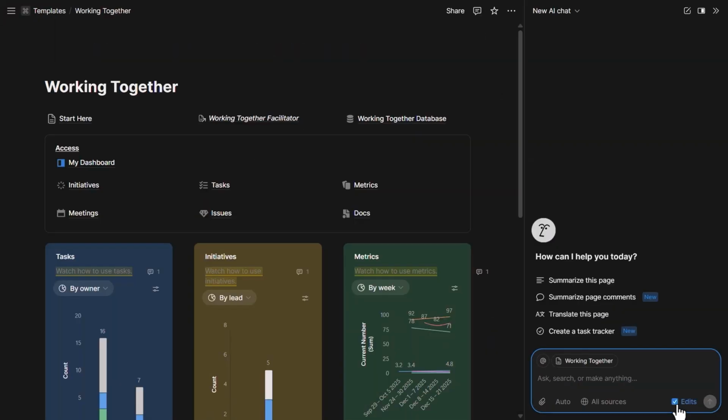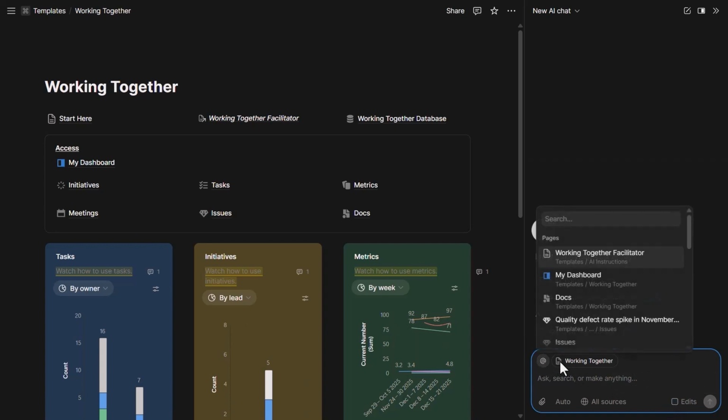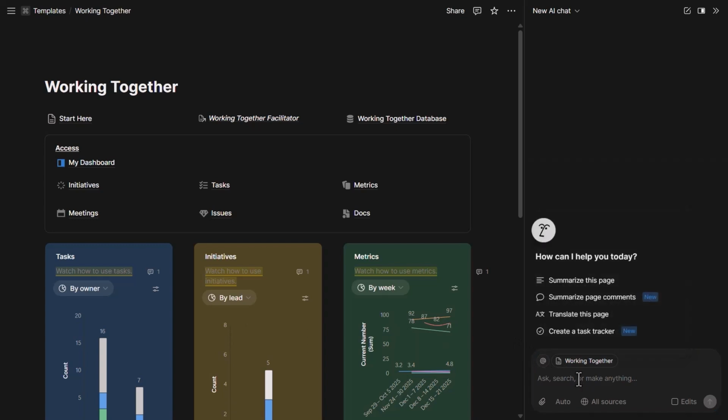For example, if you're getting help in populating data, that can be helpful. Or if you're just chatting, then you can just untoggle the edits option. You can also add any other context across Notion and across the different data sources that are part of Working Together here. So this becomes particularly powerful over time as you populate the data.